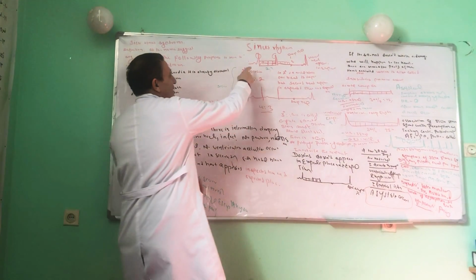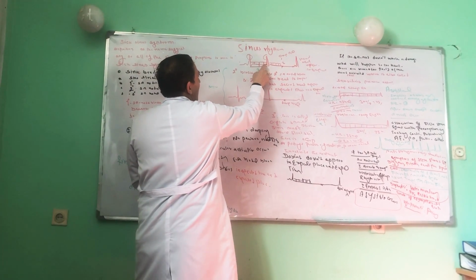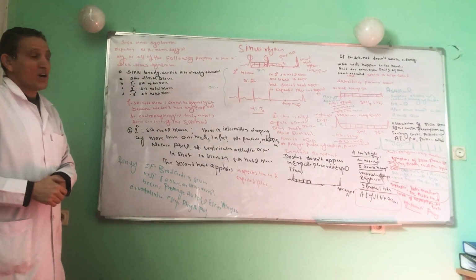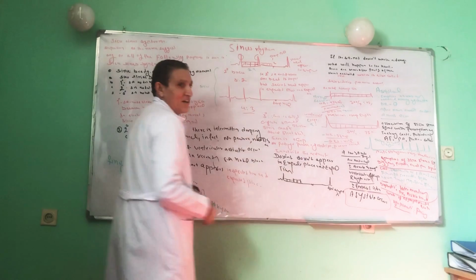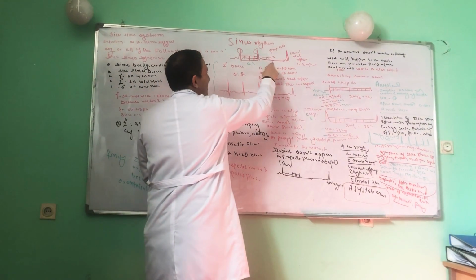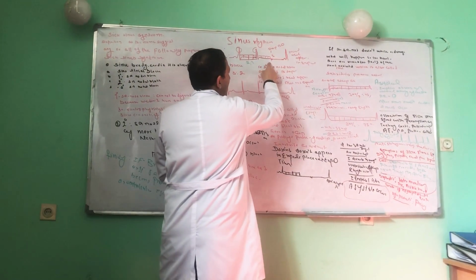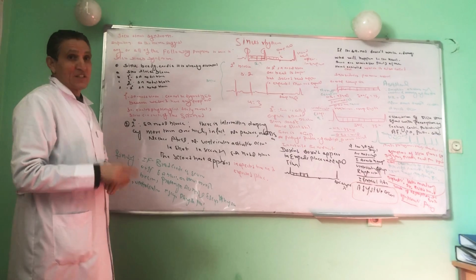For example, this is a QRS complex and this is the next QRS complex. Between these two QRS complexes, 1, 2, 3, 4, we have got 4 large squares. The second beat we expect to occur here, but one beat is dropped. One beat is dropped, but the next beat appears in the expected place and expected time. Did you understand? Yes, we'll discuss again.